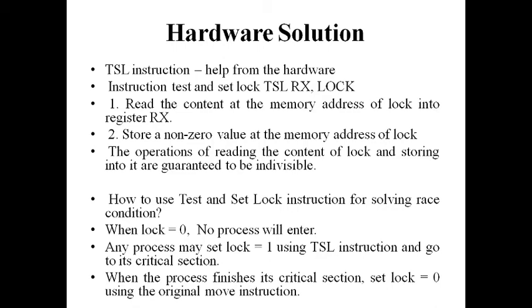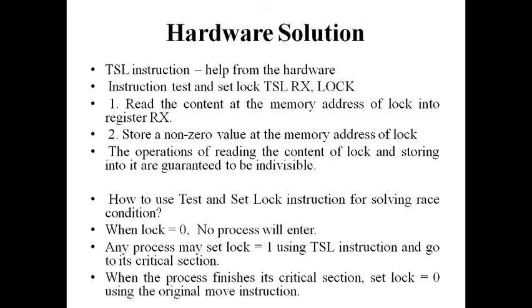Any process may set lock equal to 1 using the TSL instruction and go into the critical section. After that, the lock is 1, so other processes cannot enter the critical section.